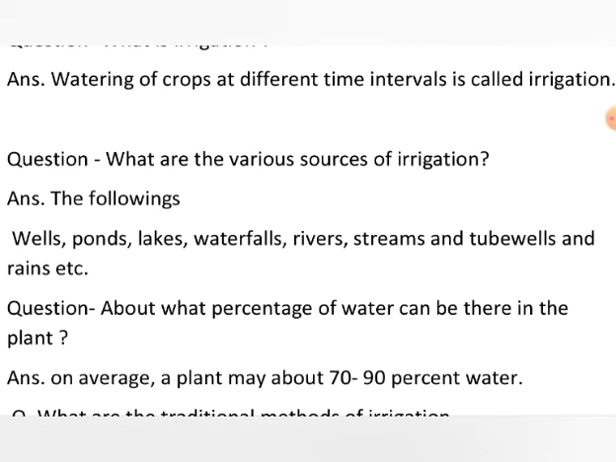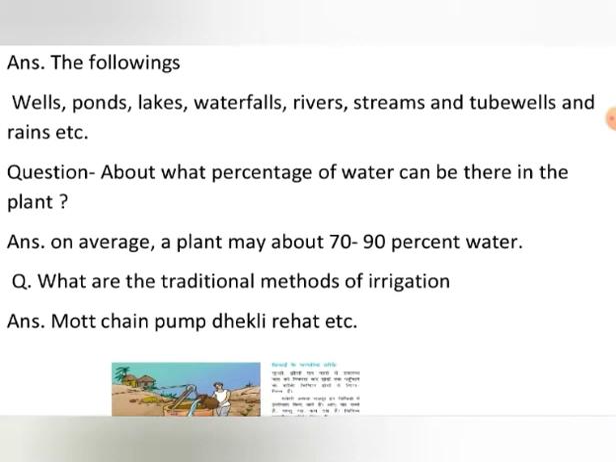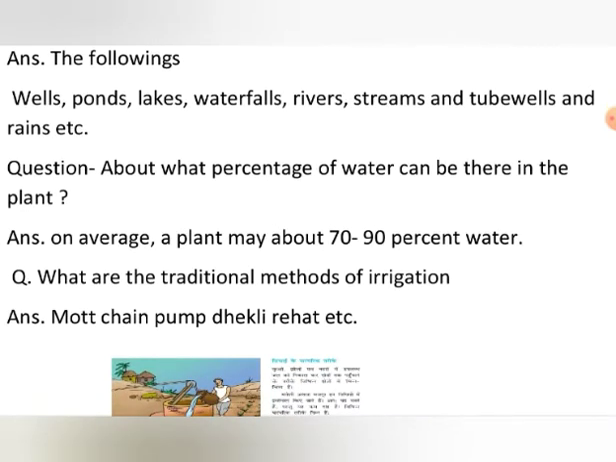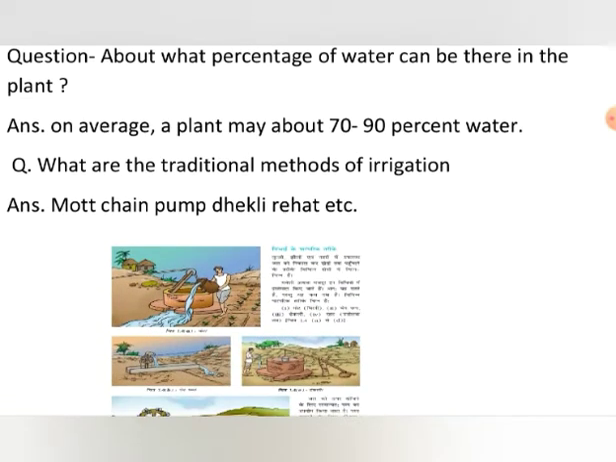Now there is a question about what percentage of water can be there in plants. It is noticed that on average a plant may have 70 to 90% water. We must have studied that about 70% of the human body is water. Similarly is the case of plants. The exact composition of water in plants may vary, but it is supposed to be between 70 to 90%.